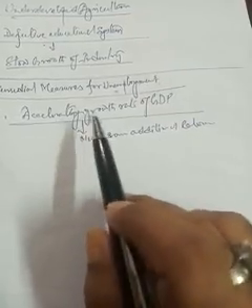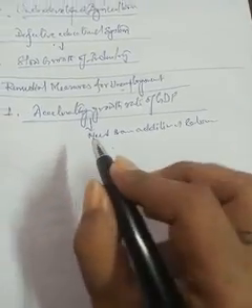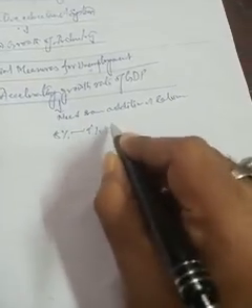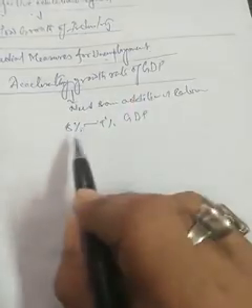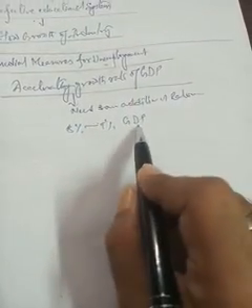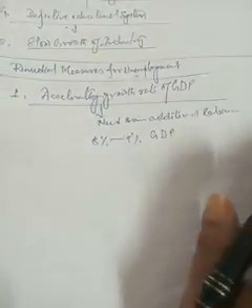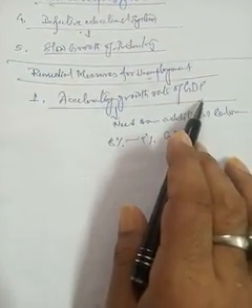For achieving accelerating growth of GDP, at least we need 8 to 9% growth rate of GDP in the next 10 years. If we can achieve this 8 to 9% growth in the next 10 years, then somehow we can improve the situation of unemployment. So this is the first point, accelerating the growth rate of GDP.